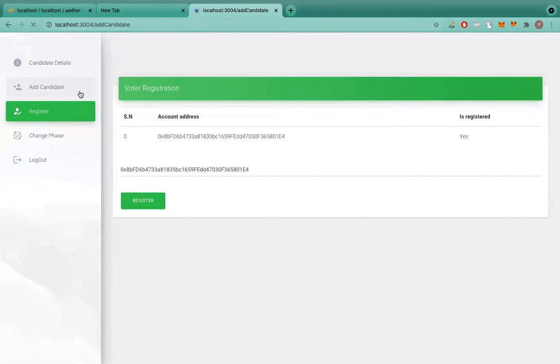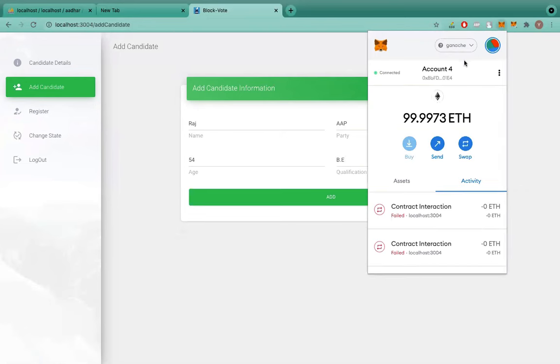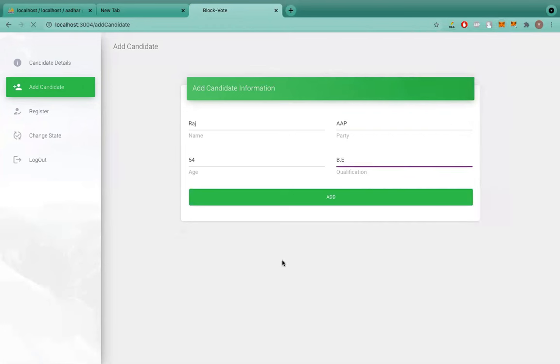Now again, to cross verify, let's add a candidate using the admin account. So let's say, now what we first need to do is go to the admin's account. So this is the admin's account. I will need to re-enter the details.